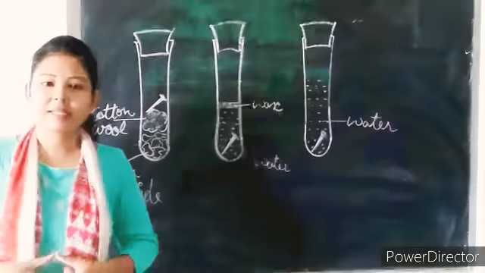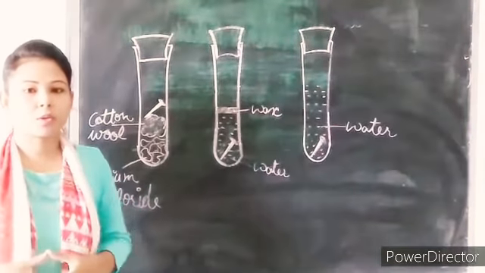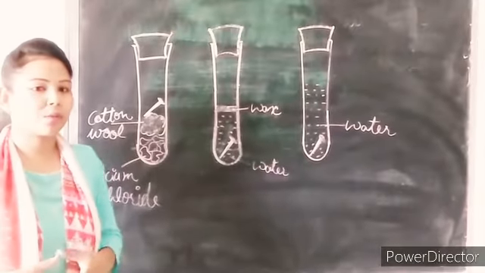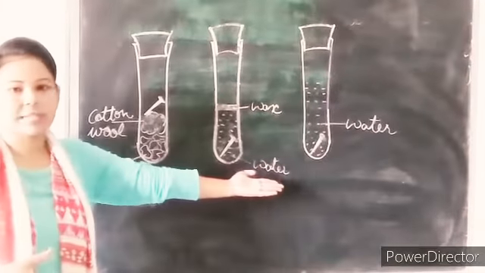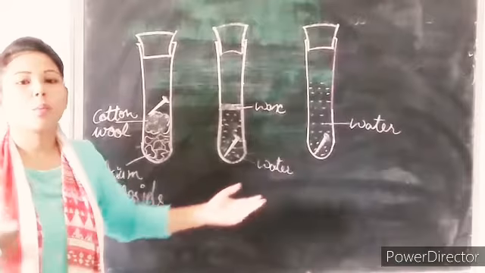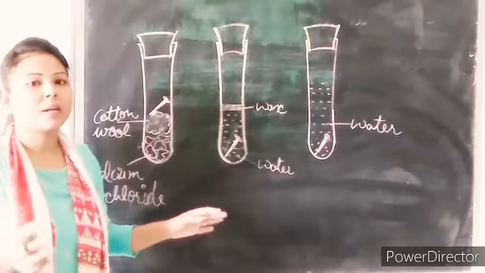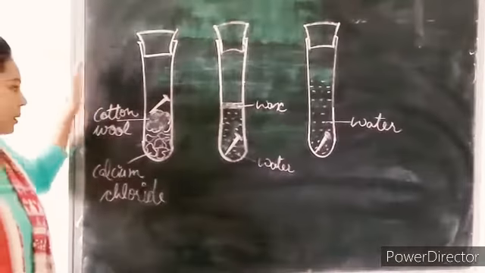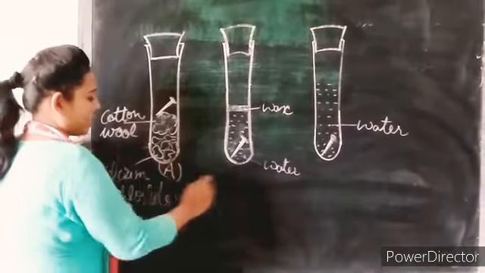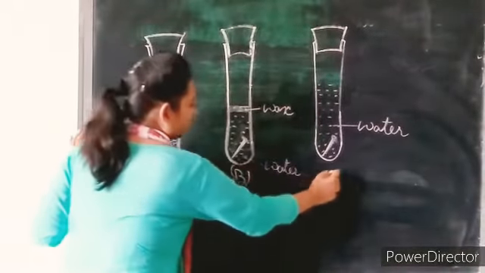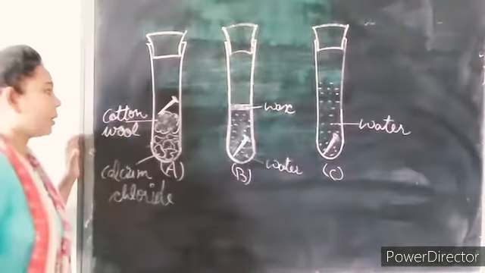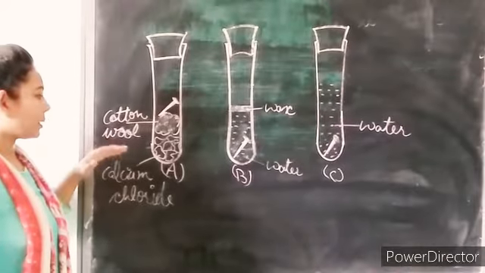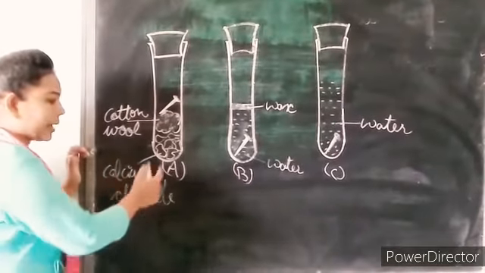Now what are the things that lead to corrosion or rusting of iron? First we talk about the rusting of iron. Here are three test tubes, A, B and C, so let's see what things are required for rusting of iron. In case A, calcium chloride is present.